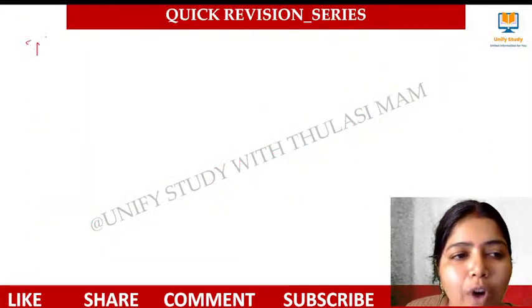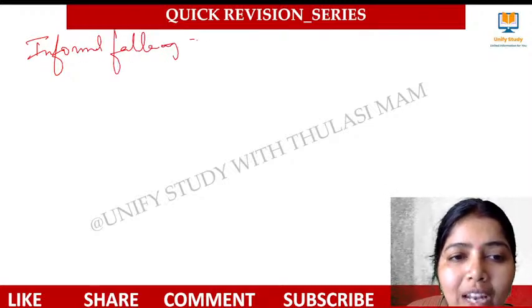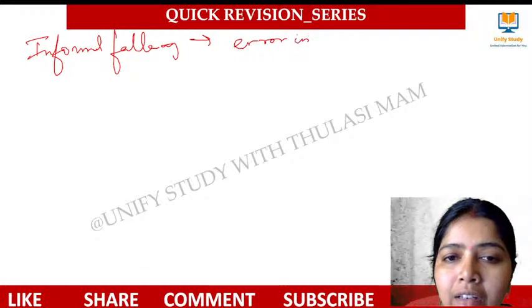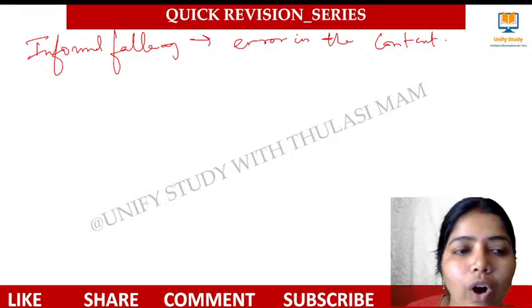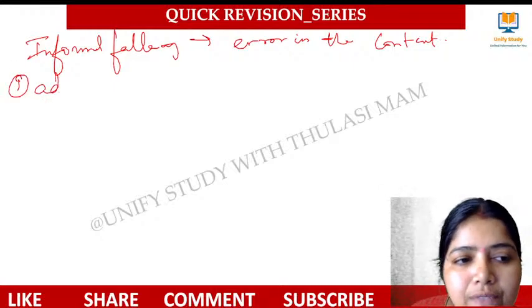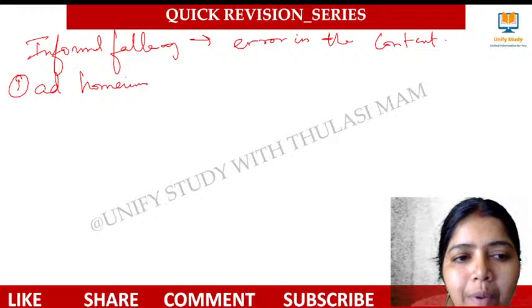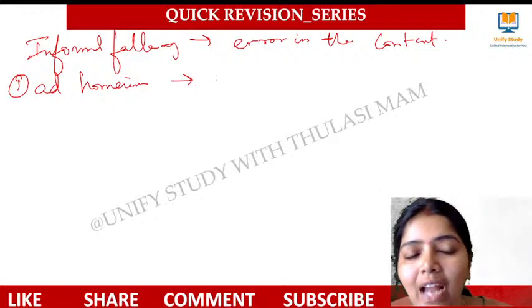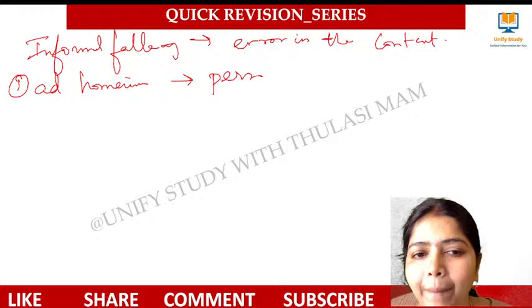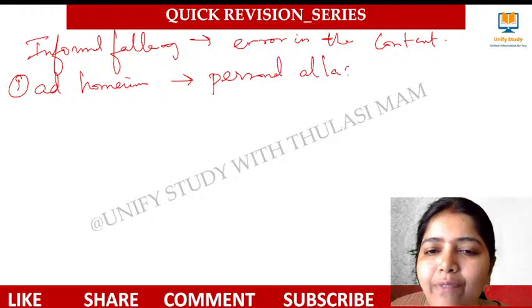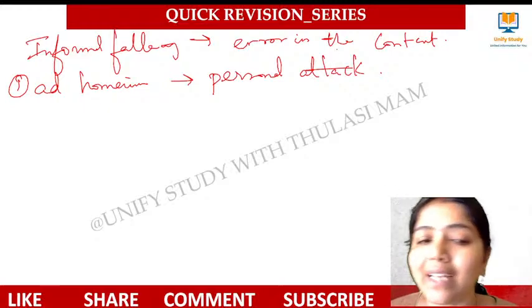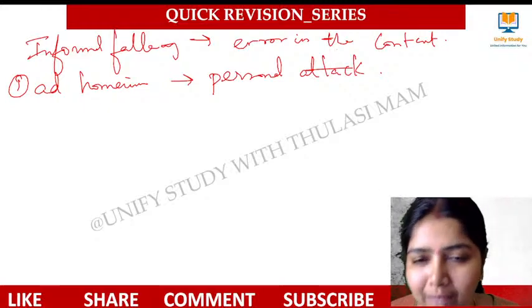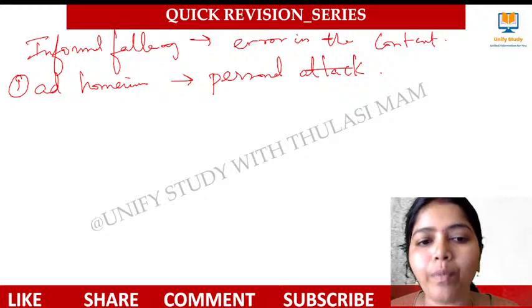Okay. What do you mean by informal fallacy? Whenever there is an error in the content, then we call it an informal fallacy. The first fallacy is the ad hominem fallacy. What do you mean by ad hominem fallacy? Whenever I am attacking a person personally, that fallacy we call ad hominem fallacy. Whenever I am attacking a person personally, that fallacy is called what? Ad hominem fallacy.